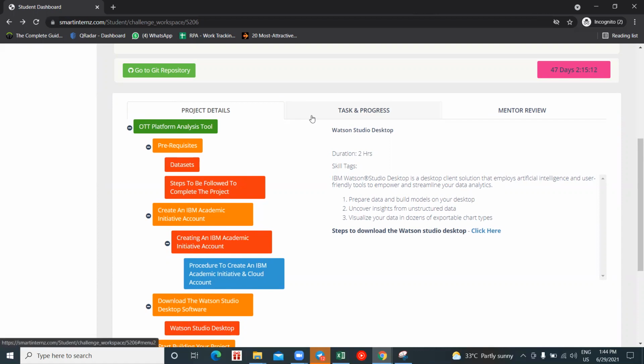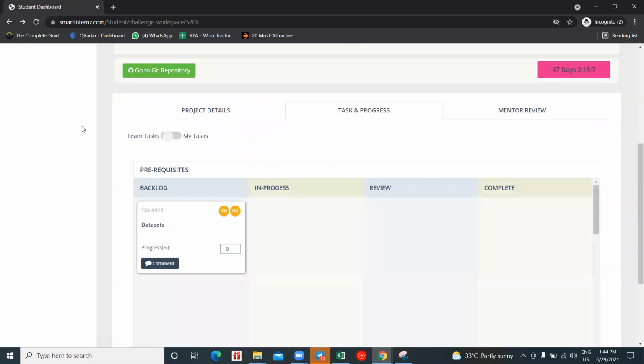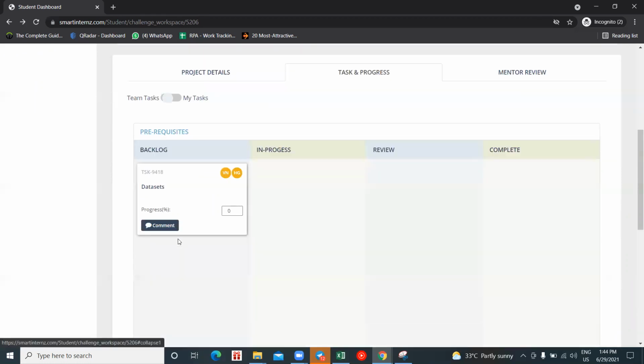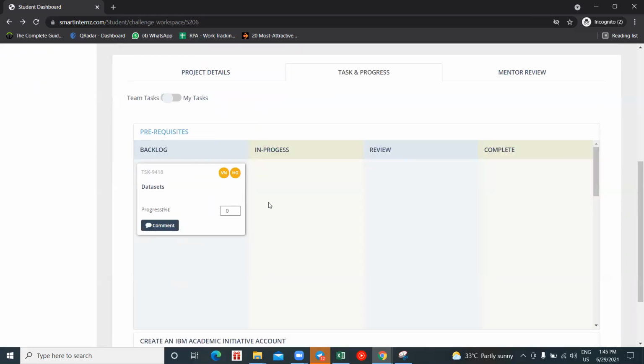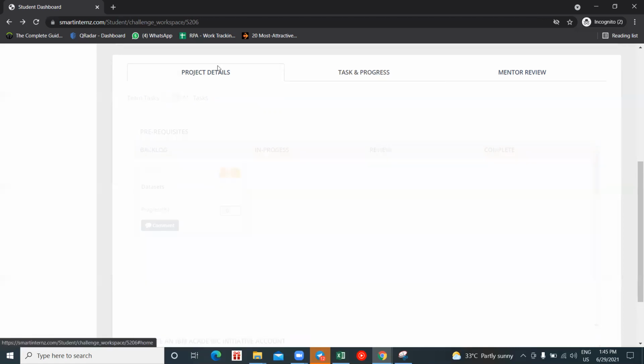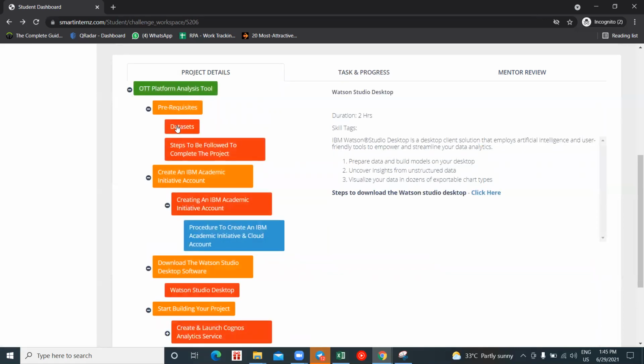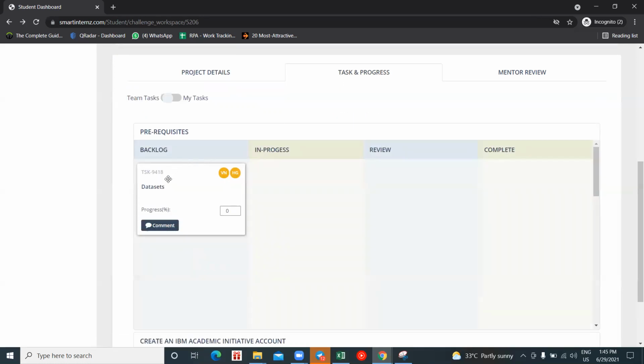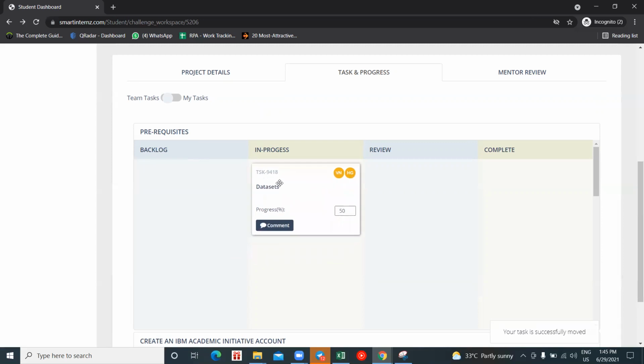When you go to your second option, which is the task and progress section, here you have prerequisites. Here you have all the milestones that we have for the project. In these milestones, the activities are divided into what we call task cards. So let's say my first activity is prerequisites, and I'm working on these data sets, I'm collecting my data. So just move this card to the in progress section.